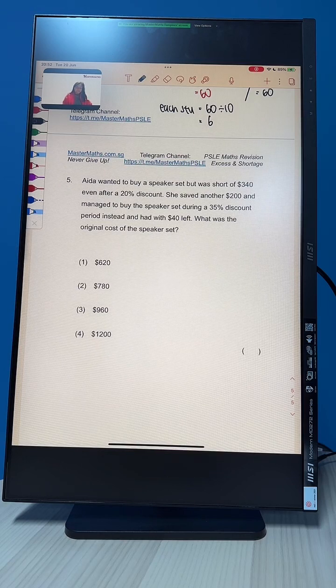Ida wanted to buy a speaker set but was short of $340 even after a 20% discount. Okay? Even after a 20% discount, she's still short of some money. So, before we go on, let's understand about percentage discount. If you have a 20% discount, how many percent are you paying for? Can you help me type it in the chat? Are you paying for 20%? Or are you paying for 80%? What do you think?